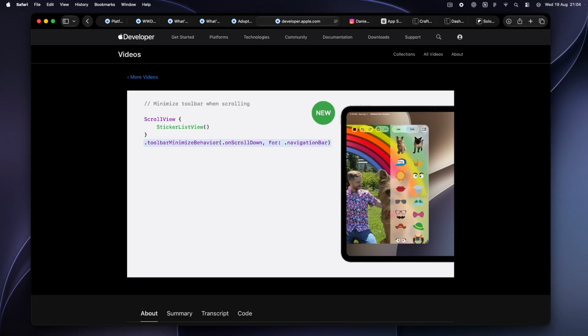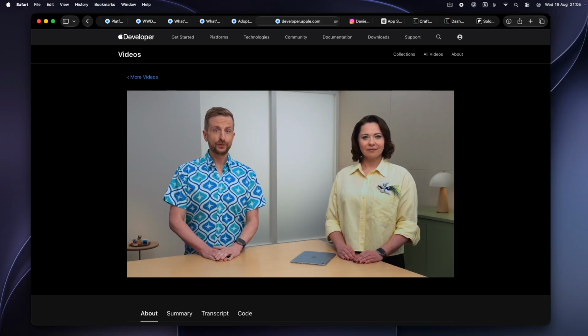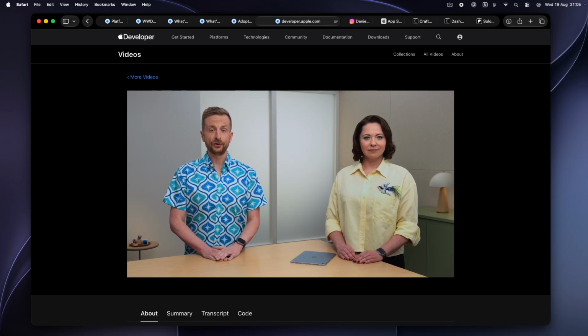Xcode 27 ships with real agent skills. There's a terminal command to export them as plain markdown, and they drop straight into Claude Code or Codex. And the part that still gets me is Apple just letting that happen. The walled garden company handing you its agent's brain to carry into whatever tool you actually live in.